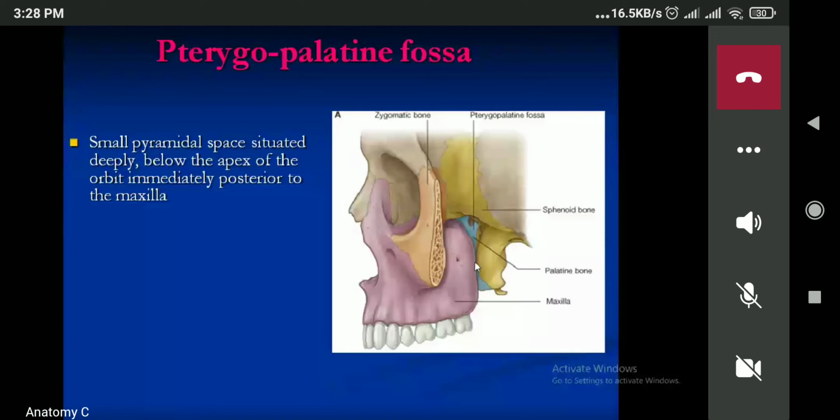Again, the point I mentioned: in the medial wall, the perpendicular plate of the palatine has a small foramen. This is known as the sphenopalatine foramen, through which the sphenopalatine artery and sphenopalatine nerve enter the nasal cavity. Is this clear? The pterygopalatine fossa boundary?